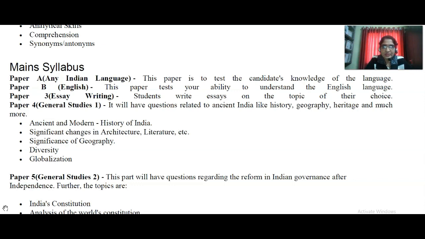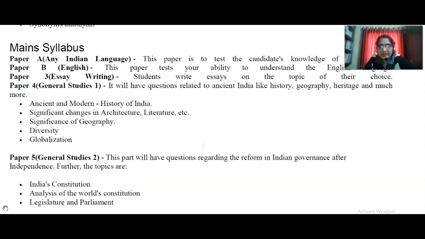It is compulsory English. Paper 3, essay writing. Students write essays on the topic of their choice. Paper 4, general studies 1. It will have questions related to ancient India, like history, geography, heritage and much more. Very interesting. Ancient and modern history of India, and significant changes in architecture, literature, etc. Significance of geography, diversity and globalization.